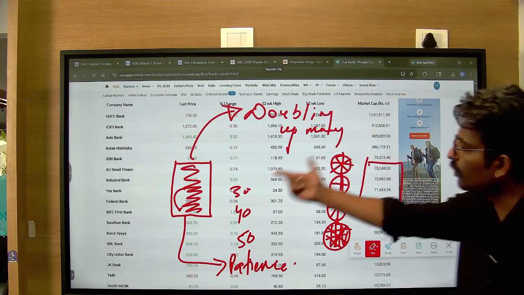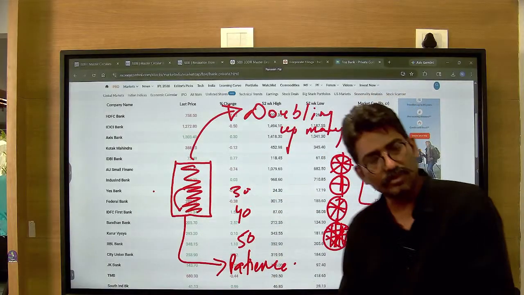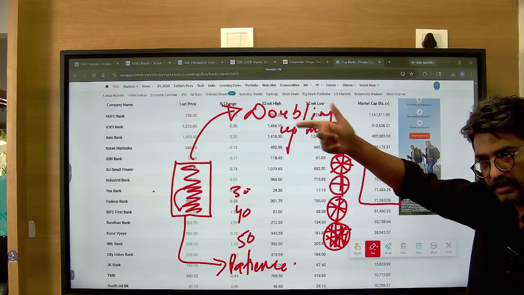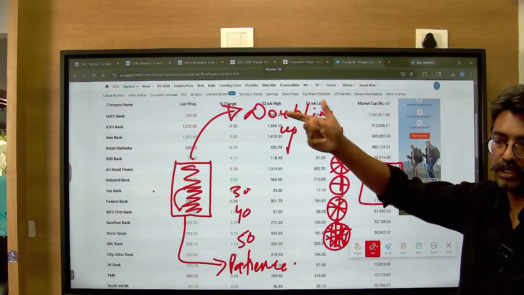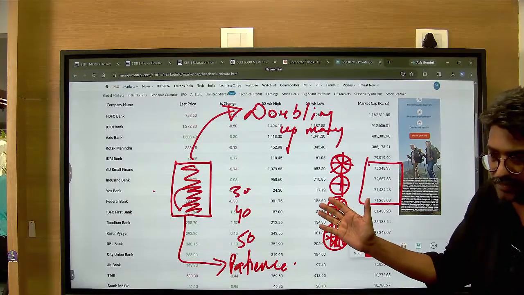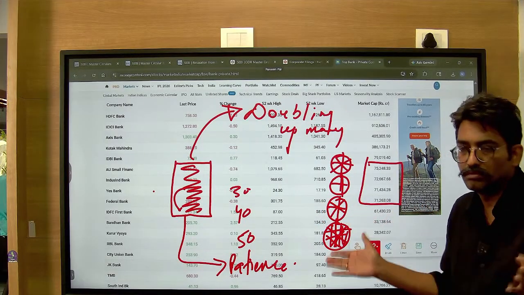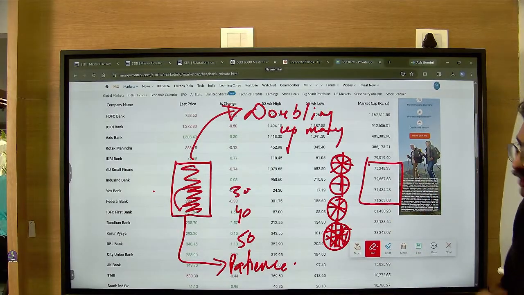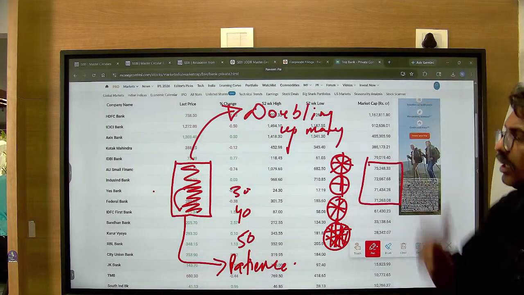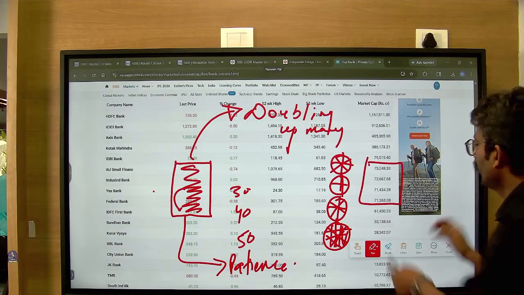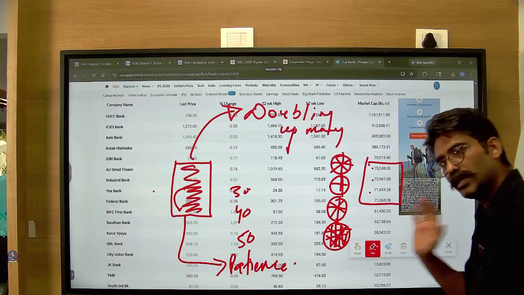If Yes Bank has to double up, it will have to open more branches, more ATMs. It will have to go to rural areas also. Otherwise, the asset base does not grow. If the asset base does not grow, then the share price will not. It will go from 22 to 30, then fall. So people mostly get trapped looking at the small price, whereas they are not comparing that all of them are equal banks.